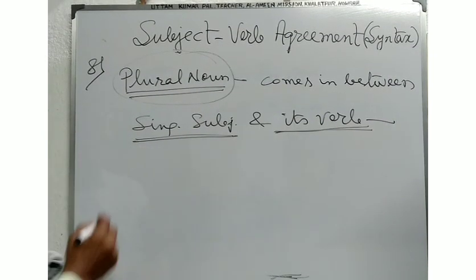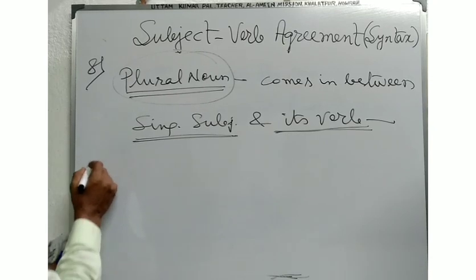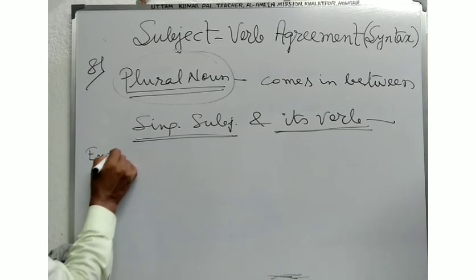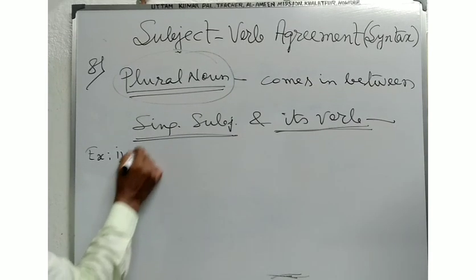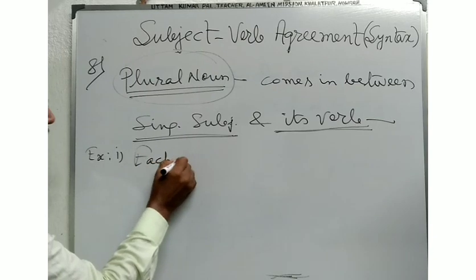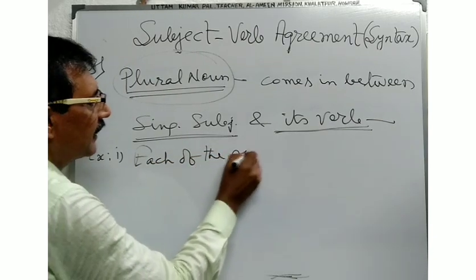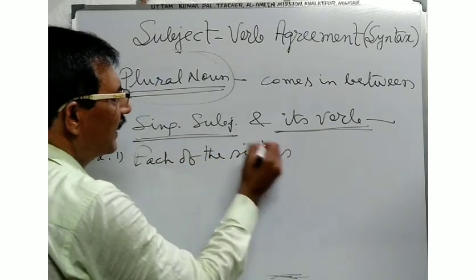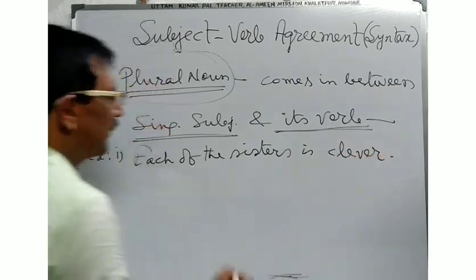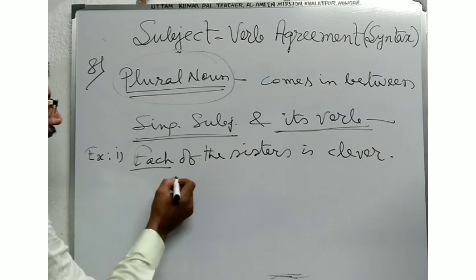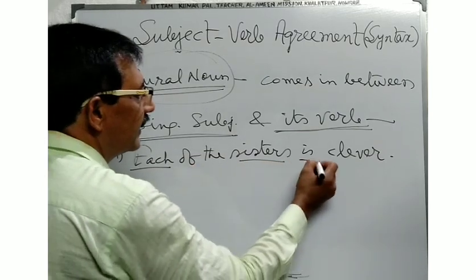Understand this clearly in the example. Example number 1. Each of the sisters is clever. Here, each of the sisters is clever.